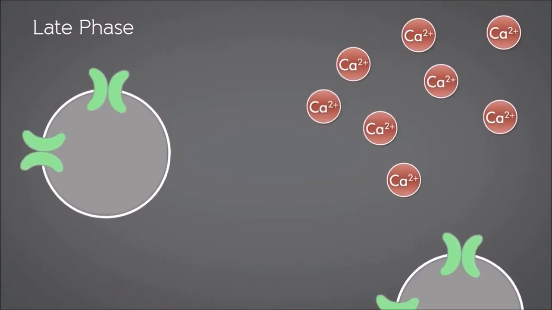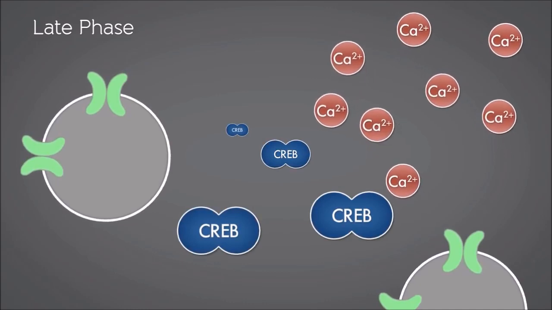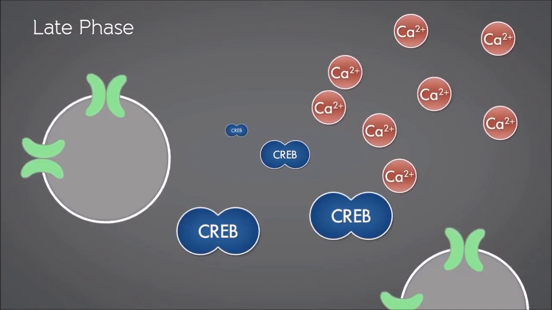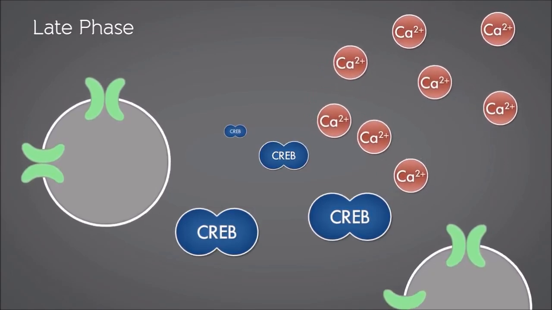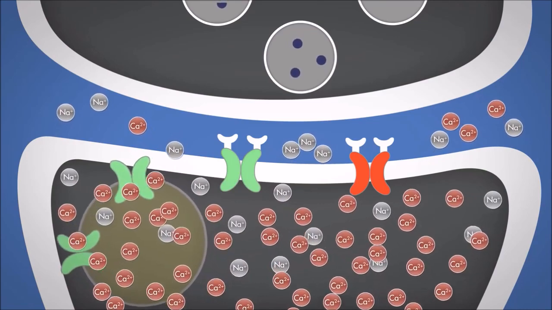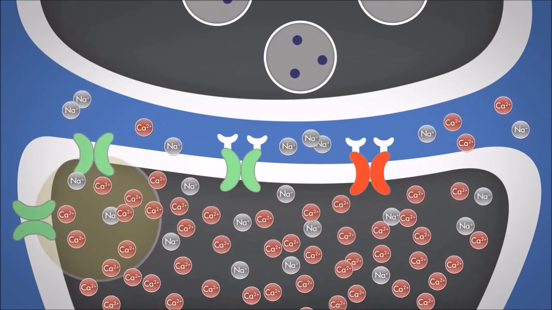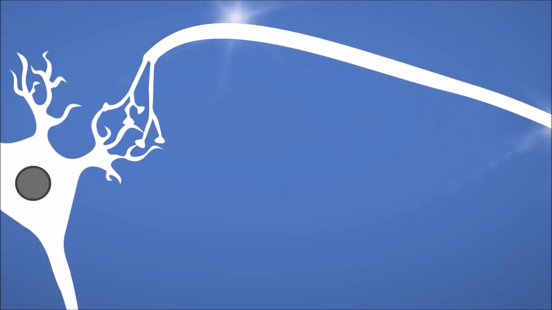During the late phase, a prolonged influx of calcium causes an increase in transcription factors, ultimately resulting in gene expression and new proteins to be synthesized. Some proteins resulting from this process include AMPA receptors, which are inserted into the postsynaptic cell membrane at the synapse. In addition, there is an increase in the synthesis of proteins called growth factors. These are involved in the formation of new synapses, which is the basis for